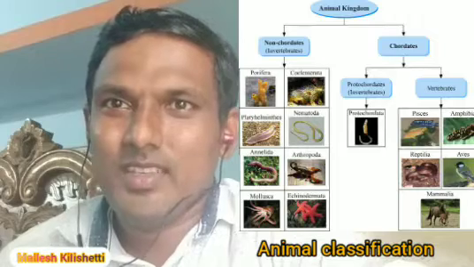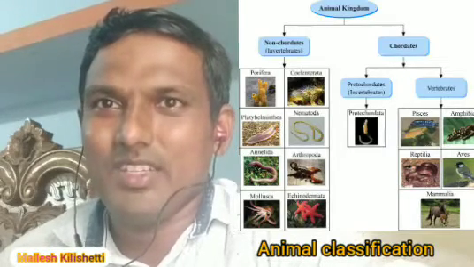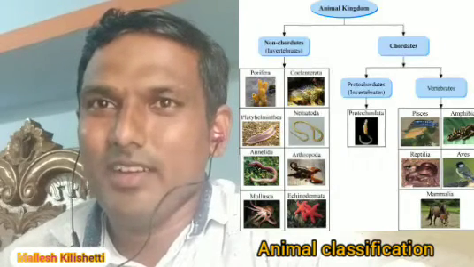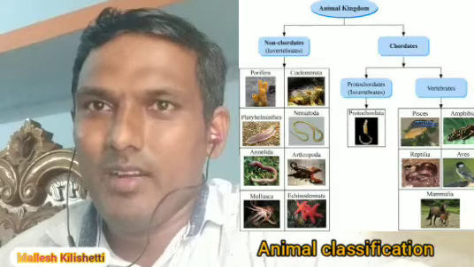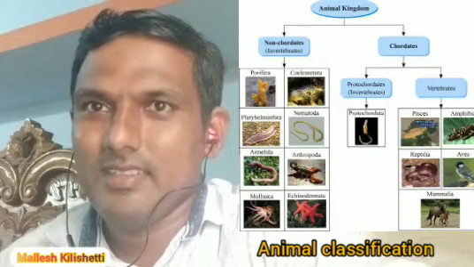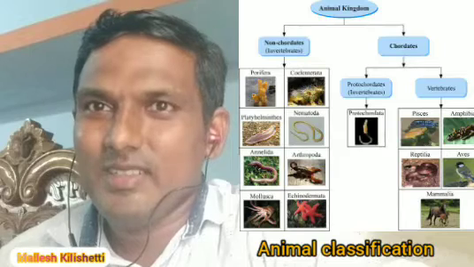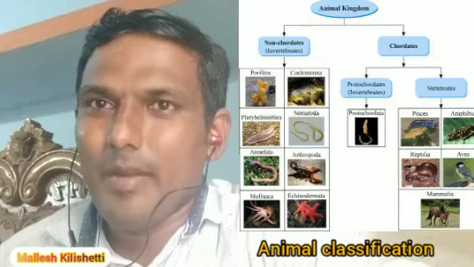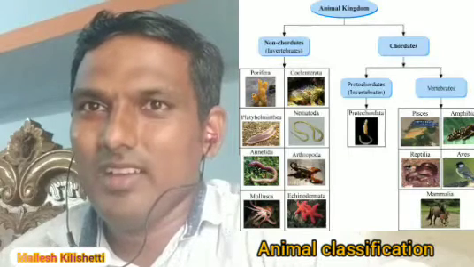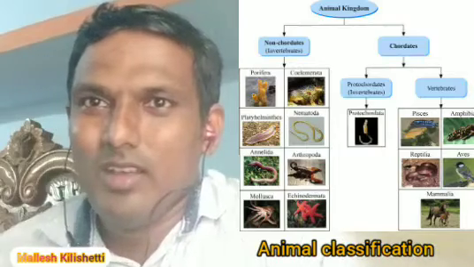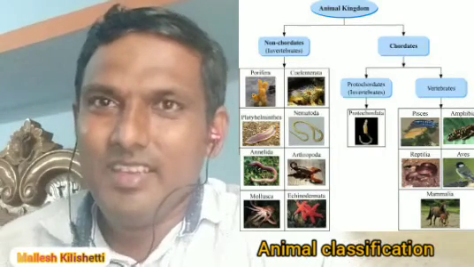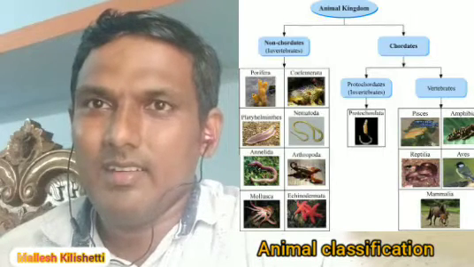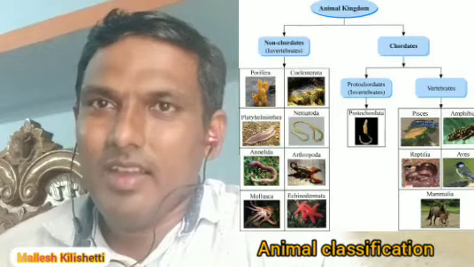Today we are going to discuss animal classification. Animals are mainly divided into two subkingdoms: non-chordates and chordates. Non-chordates: Porifera, Coelenterata, Platyhelminthes, Nematoda, Annelida, Arthropoda, Mollusca, Echinodermata, Prochordata or Hemichordata.